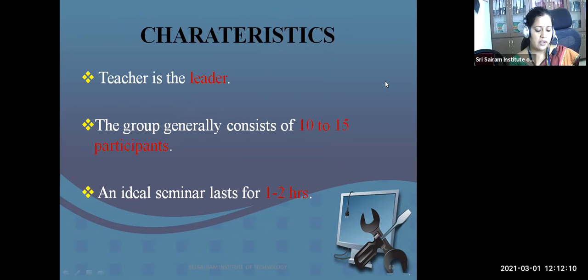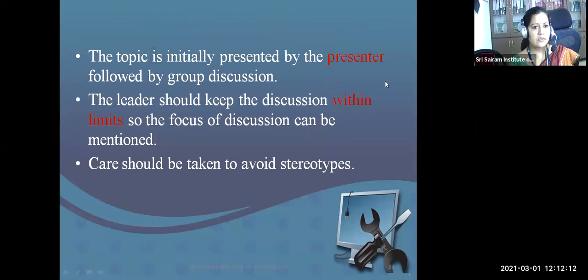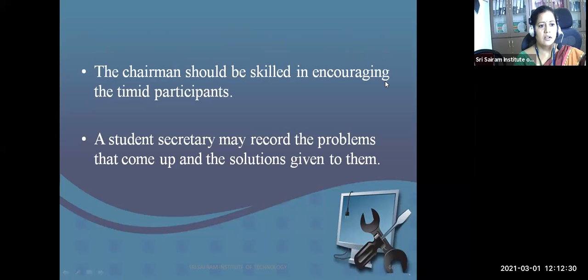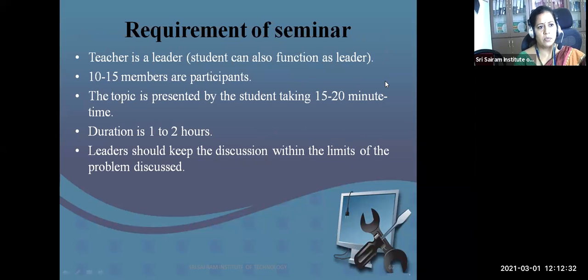An ideal seminar lasts for 1 to 2 hours. The topic is presented by the presenter, and care should be taken to avoid stereotypes. In a student seminar, students present their data in an informal way. All the members take part informally, but in an orderly manner. The requirement is that the teacher is the leader and 10 to 15 members are the participants. The topic is presented by the student taking 15 to 20 minutes. Duration is 1 to 2 hours.